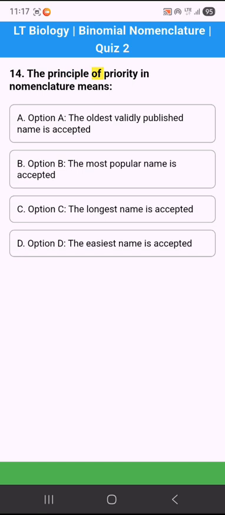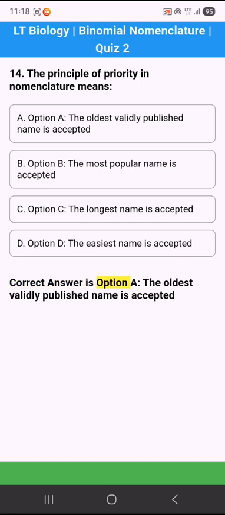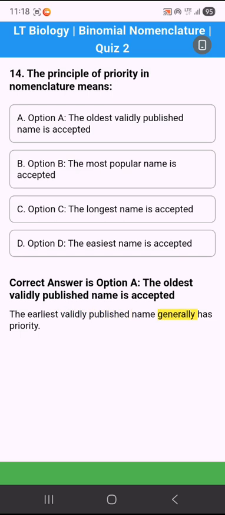14. The principle of priority in nomenclature means. Option A. The oldest validly published name is accepted. Option B. The most popular name is accepted. Option C. The longest name is accepted. Option D. The easiest name is accepted. Correct answer is option A. The oldest validly published name is accepted. The earliest validly published name generally has priority.